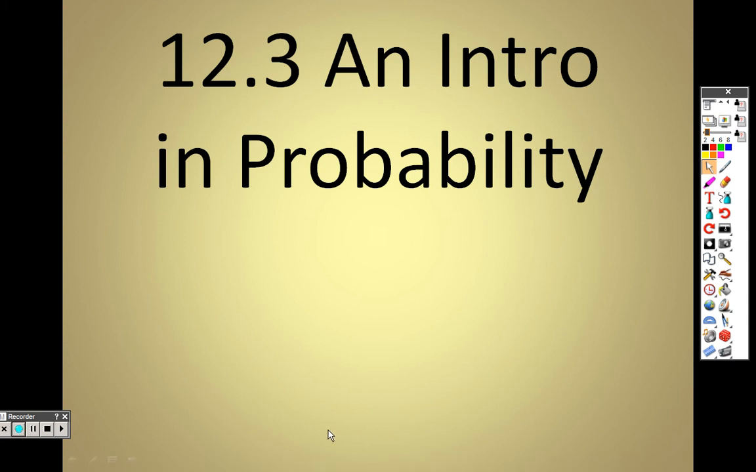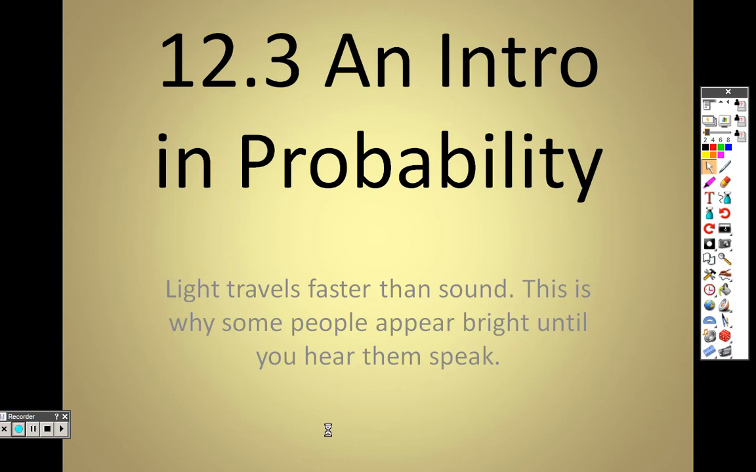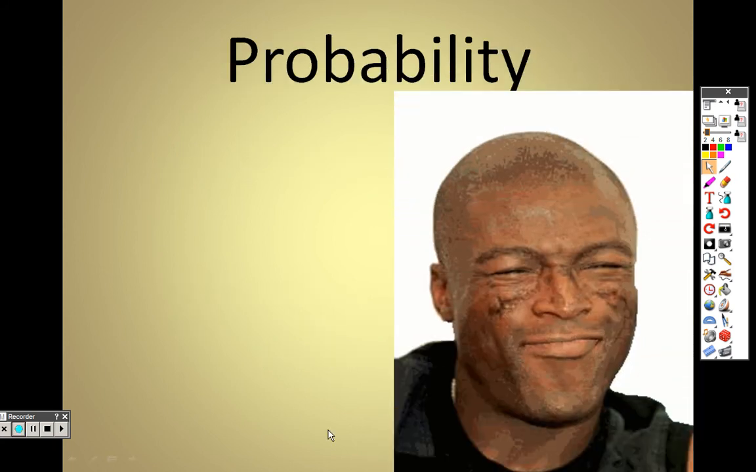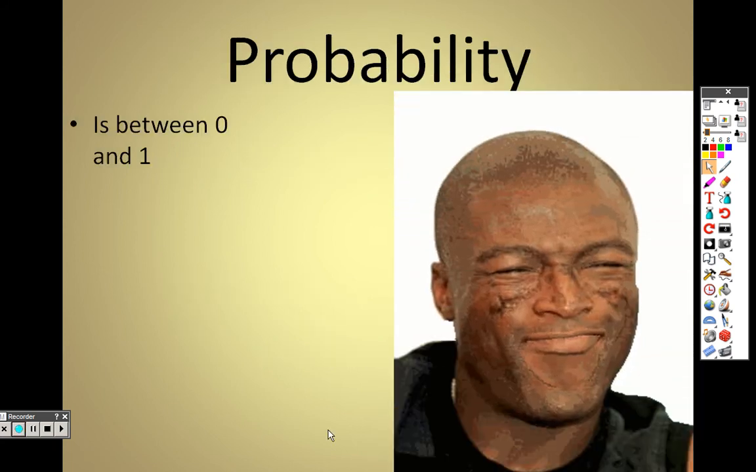12.3, an intro into some basic probability here. With probability, the first concept to keep in mind is that it is between 0 and 1. What that means is you get those little decimals in between 0 and 1, like 0.25, that's 25%, 0.3, 30%, 0.78, 78%. It's all between 0 and 1. Probability is supposed to be in between 0 and 1. If you move the decimal point over, 1 is 100%.